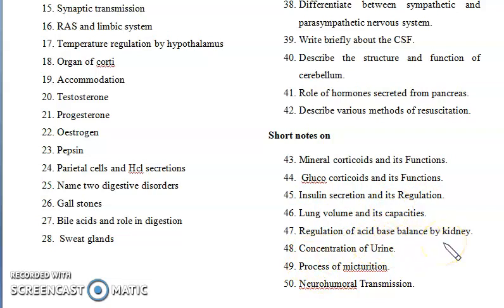Now the next question is regulation of acid-base balance by the kidney. So you see the regulation of acid-base balance by the kidney is done by the maintenance of blood pH and also blood volume. When you write about this, you should write how the hydrogen and bicarbonate ions maintain the blood pH, as well as whenever there is a decrease in blood volume, how your urinary system increases the reabsorption of water and sodium, right?